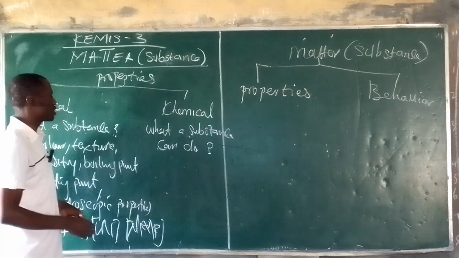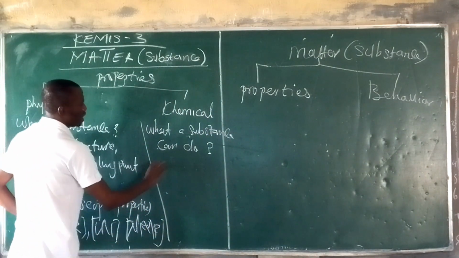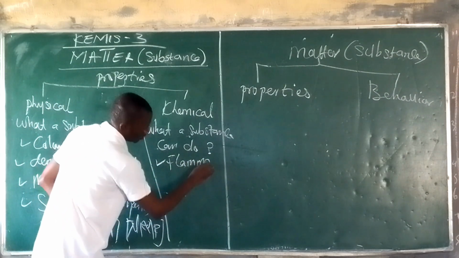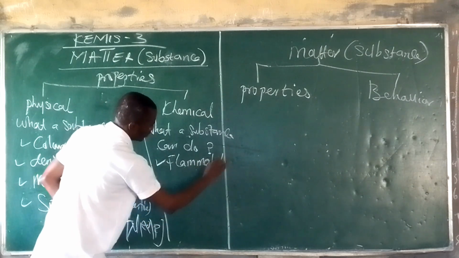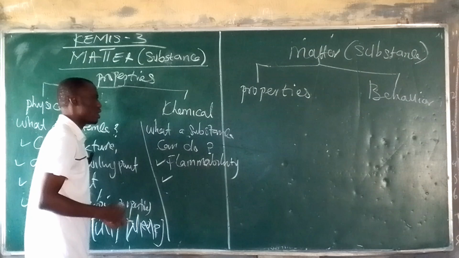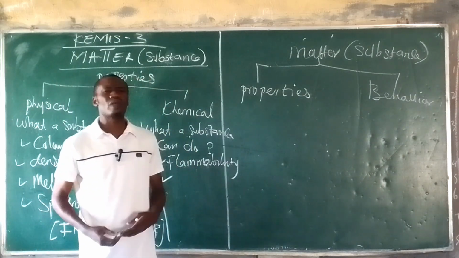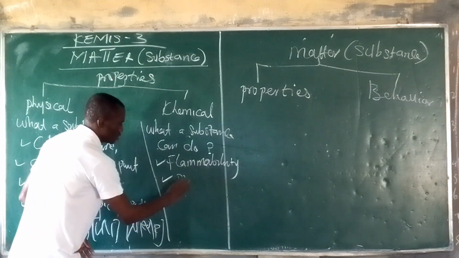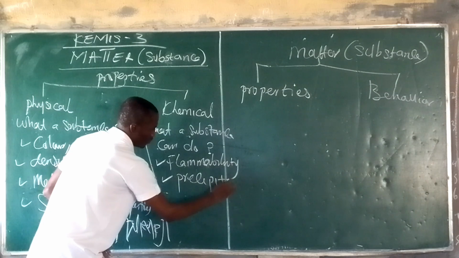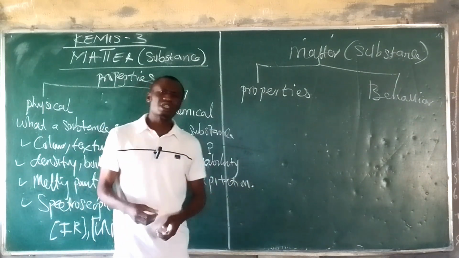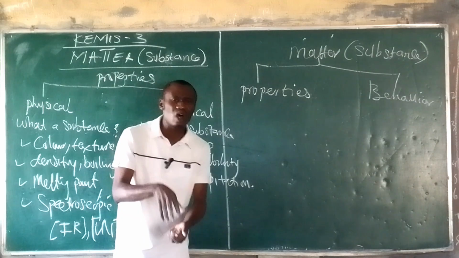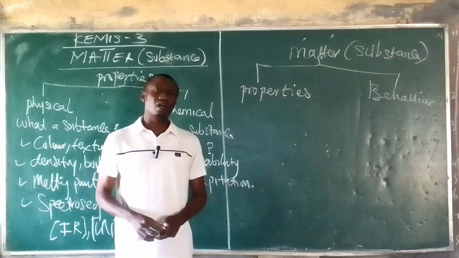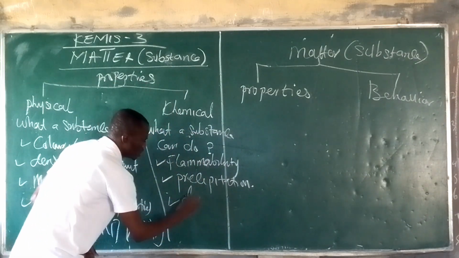Then, under the chemical properties of matter, we are talking about the flammability of matter. This is talking about whether the substance is able to undergo combustion. Can it burn or can it not burn? Then we have precipitation. Under precipitation, we are talking about whether the substance can dissolve in water or in a solvent, or cannot dissolve.